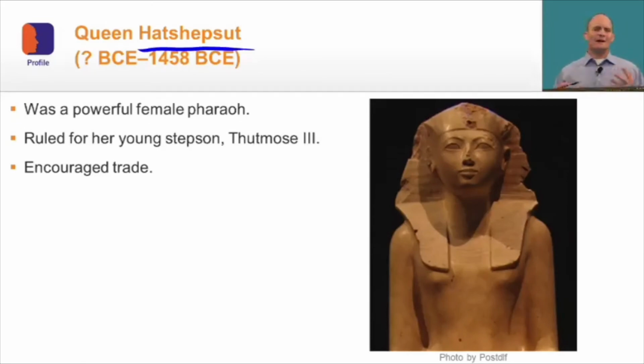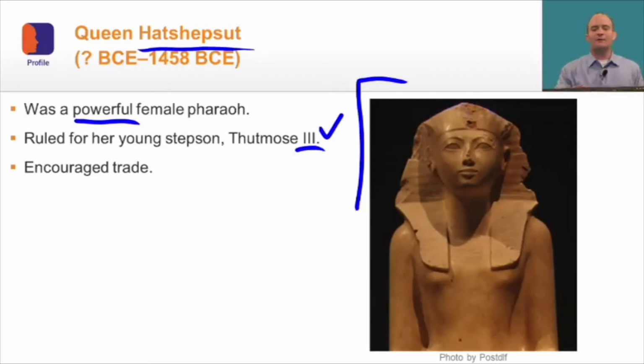And you may say, wait, I thought pharaohs were male. Well, that's not always true, because Queen Hatshepsut obviously was a female. And she was, in fact, extremely powerful, and she ruled for her young stepson, Tutmosis III.